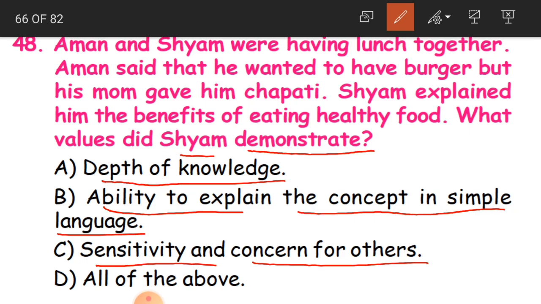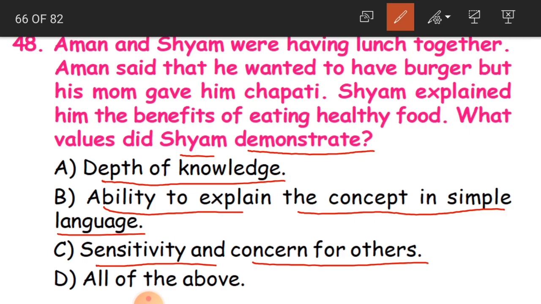Sensitivity and concern for others. Because he cared for Aman. Suppose Shyam was quiet, he would not have explained to Aman about healthy food. So Aman would not have eaten either chapati or burger. But what did Shyam do? He explained that you should not do like that, you have to eat chapati. Why? Because this is healthy. He made Aman eat chapati by explaining the healthy values of the food. So this is the quality of sensitivity and concern.